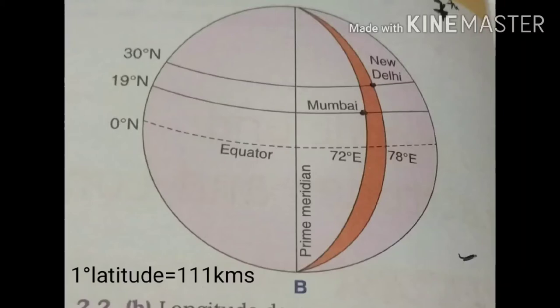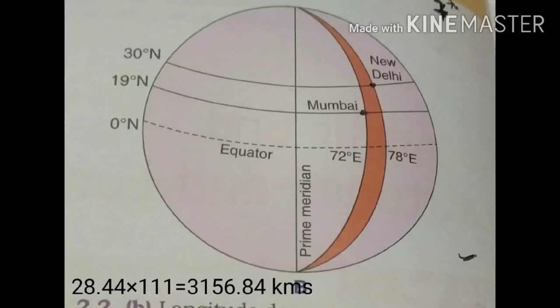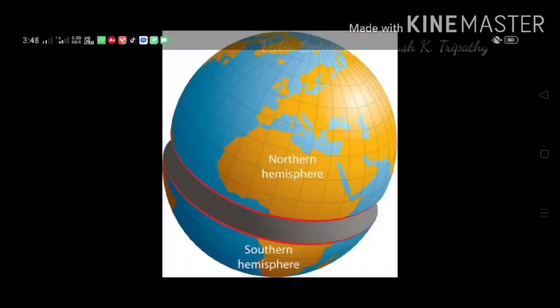Thus, the distance of New Delhi from the equator can be calculated as 28.44 into 111, that is 3156.84 kilometers. The distance of New Delhi from the equator is 3156.84 kilometers.